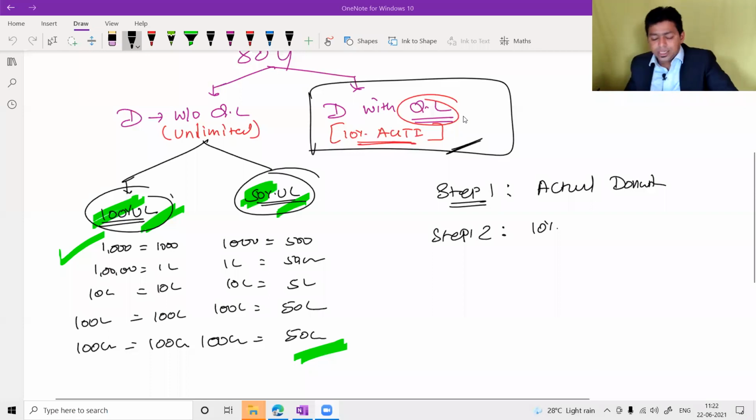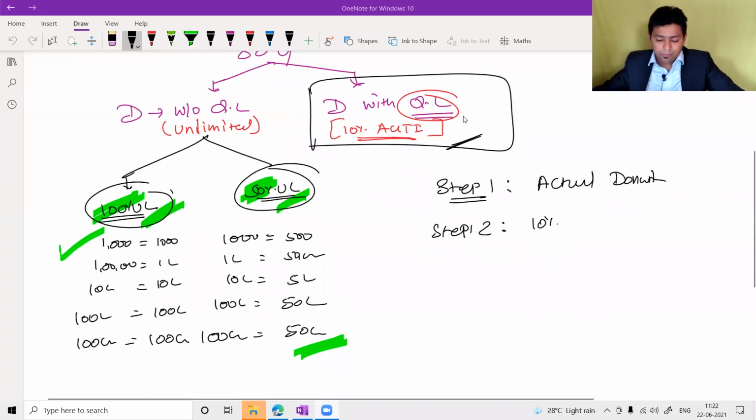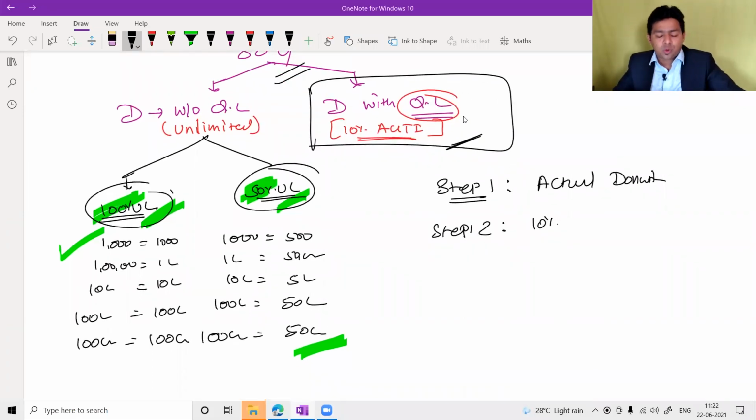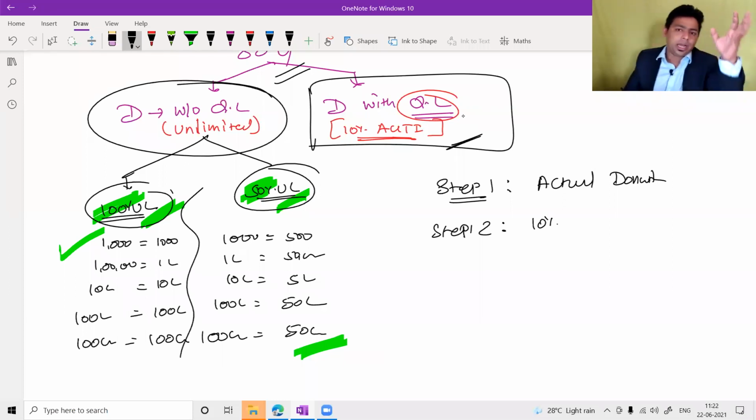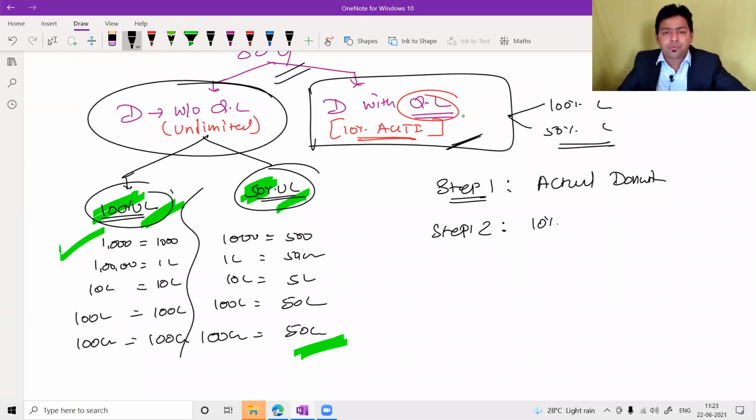So what I was discussing, deductions are of two types, with qualifying limit and without qualifying limit. When it is without qualifying limit, the question is very easy because you just have to think about the 100% unlimited category or 50% unlimited category. And from this category also some selected exemptions or funds are targeted in exam. Whenever the deduction comes with qualifying limit, there also we have two types, 100% limited and 50% limited. We have these two types of funds here.